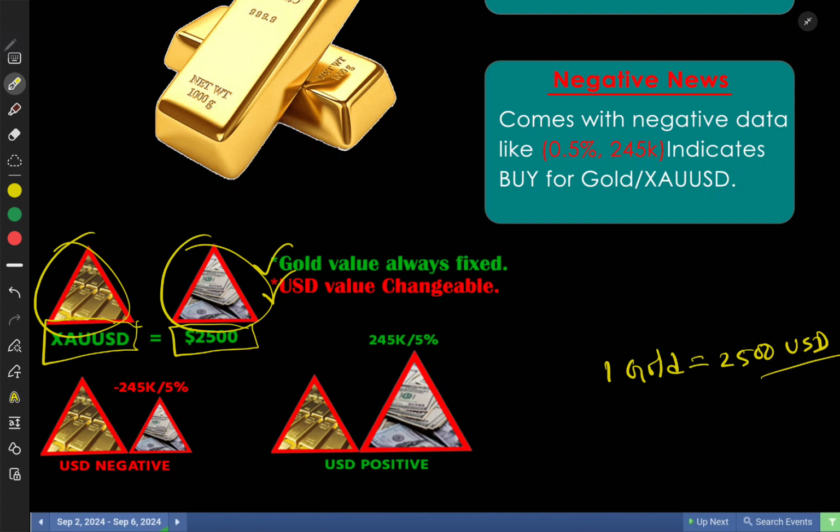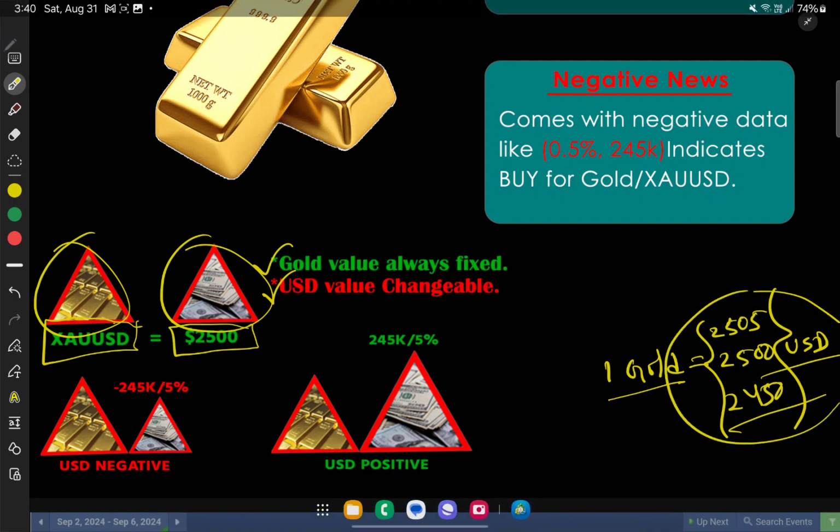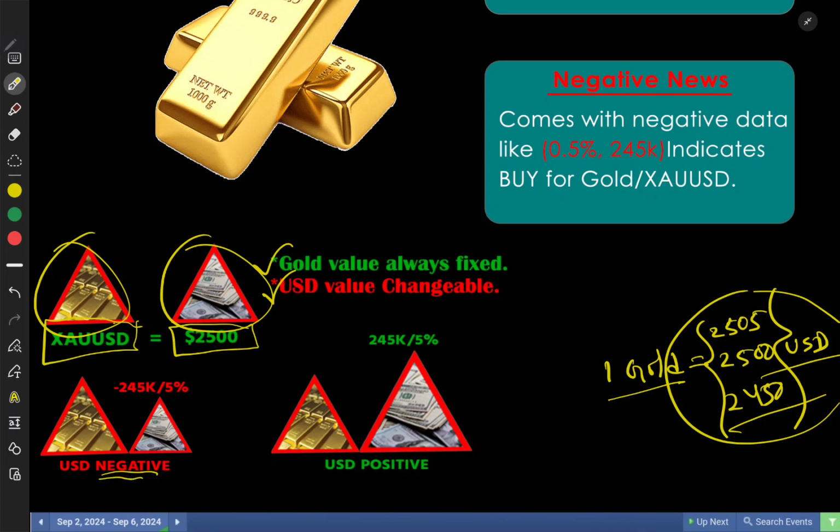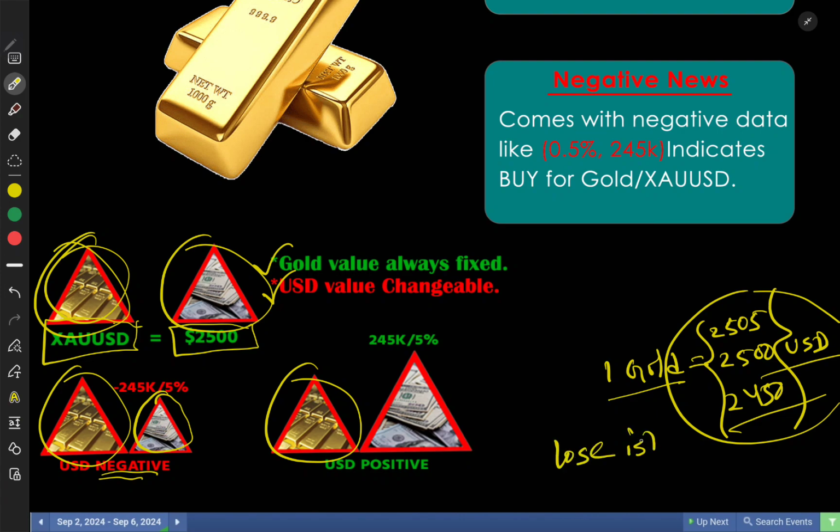If we think about that, one gold is always constant if we want to trade. It can be 2505, that means the USD price can be 2450, it can go up or down. If we think about it practically, if USD comes with negative data, as I said, gold is always constant in each and every scenario. But USD comes with negative data at news time. That's a USD loss. USD loses its strength.